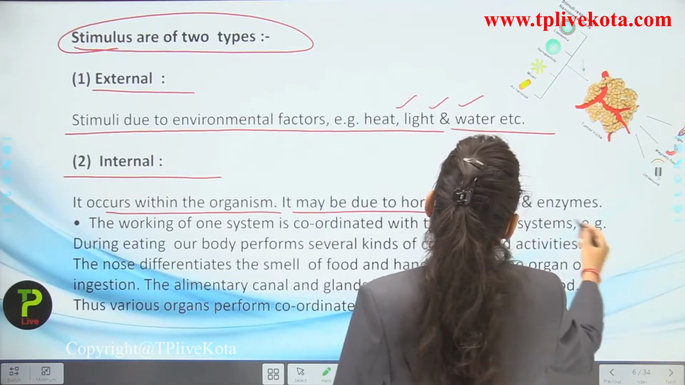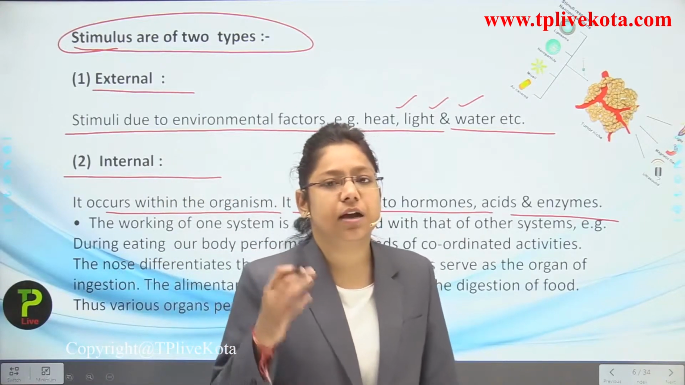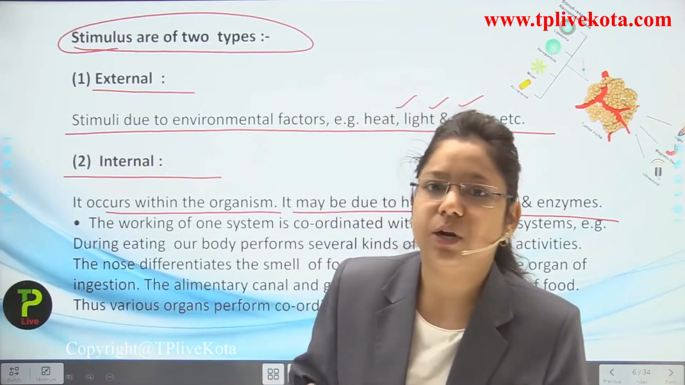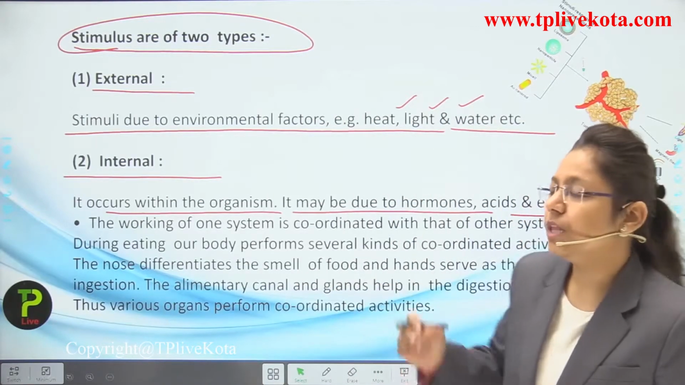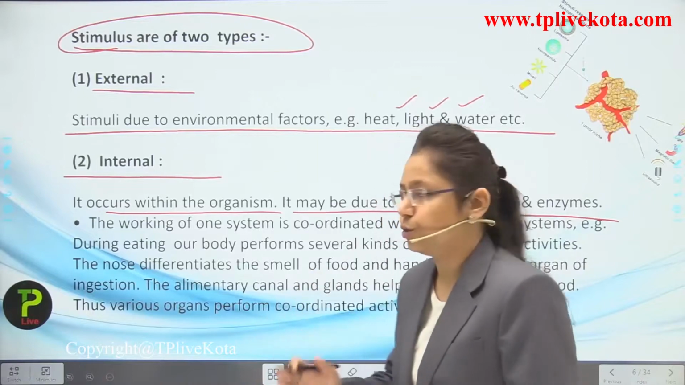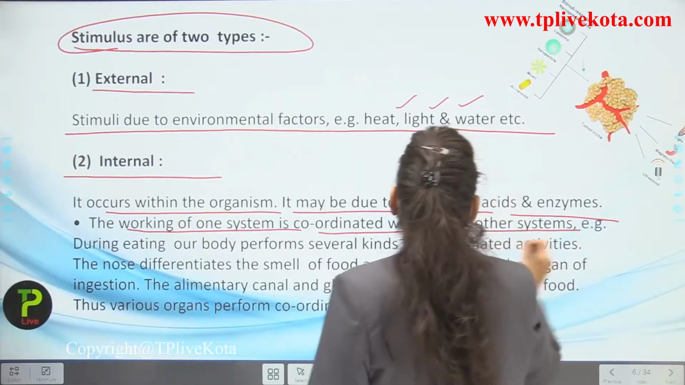Now if we talk about internal stimulus, then it occurs within the organism. It may be due to hormones, acids and enzymes. So if the stimulus is occurring within the human body because of the enzymes, the hormones, or the acid present in our body, then it is known as what? Internal stimulus.